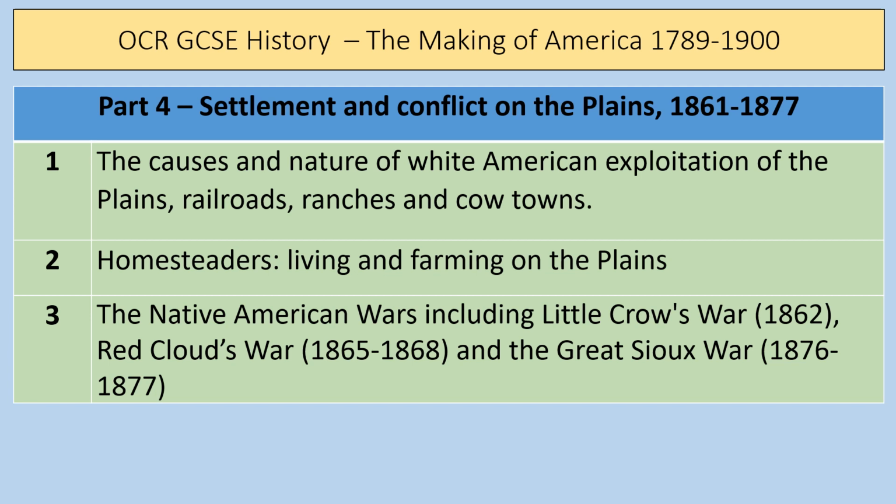In this revision video, we're going to look at the causes and nature of white American exploitation of the plains: railroad, ranches and cow towns. We're going to talk about homesteaders living and farming on the plains. We're going to look at Native American wars, including Little Crow's War, Red Cloud's War and the Great Sioux War of 1876 to 1877. So without further ado, let's find out more.